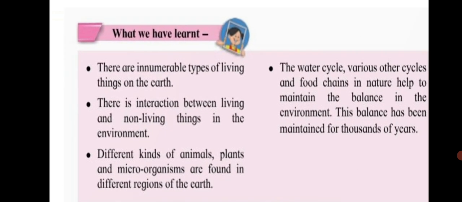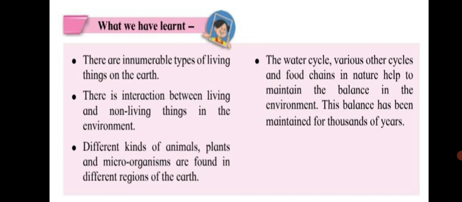So, what we have learned? There are innumerable types of living things on the earth. Second, there is interaction between living and non living things in the environment. Third, different kinds of animals, plants, and microorganisms are found in different regions of the earth. And fourth, the water cycle, various other cycles, and food chains in nature help to maintain the balance in the environment. This balance has been maintained for thousands of years, so man should not do anything to destroy or disturb this balance. So, students, hope you have understood this lesson well.